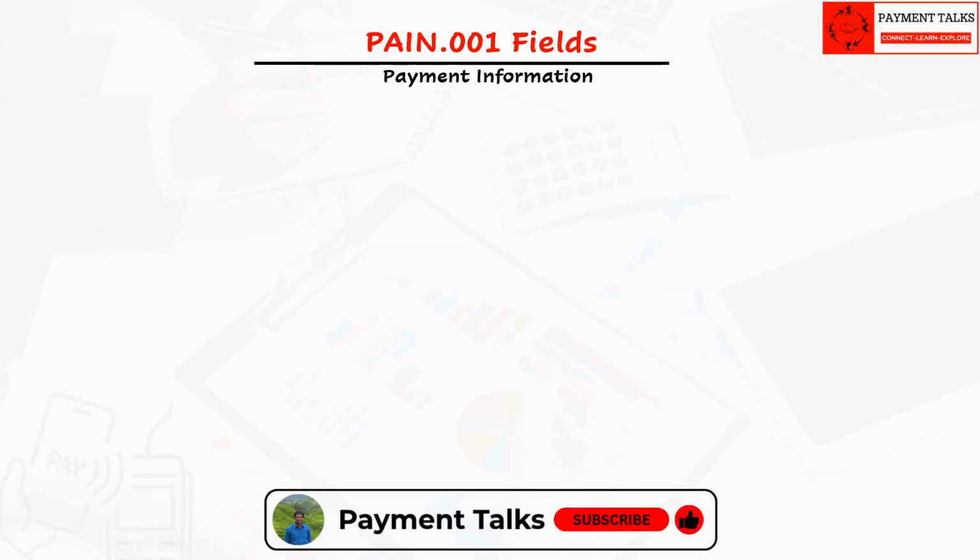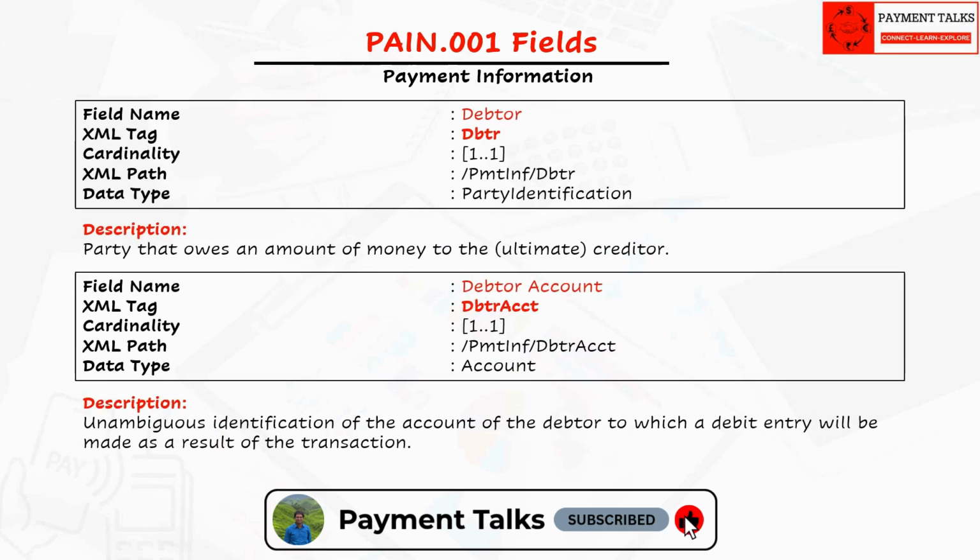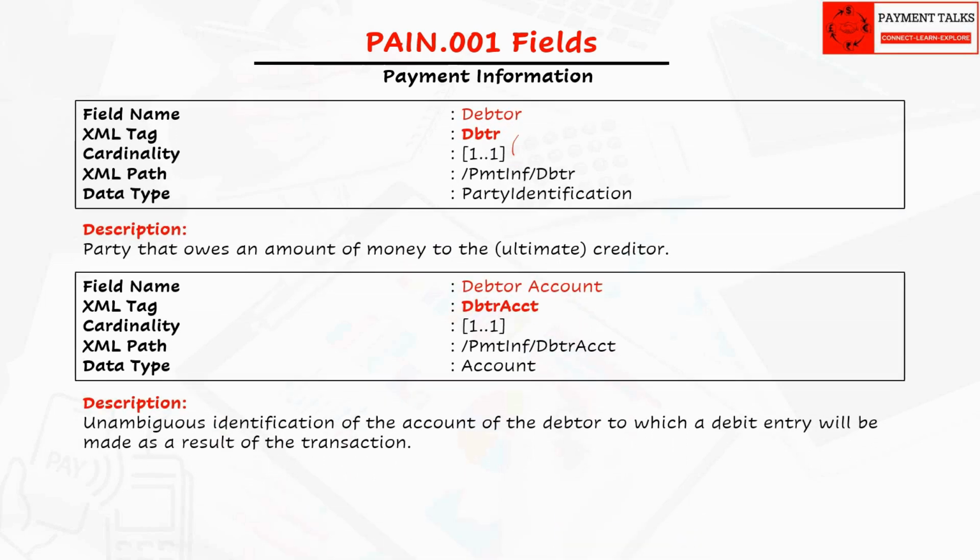The next set of fields are debtor and its account. Both the fields are mandatory. We have discussed in detail about debtor in our previous videos.